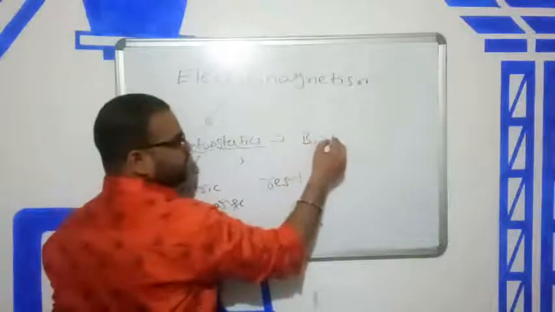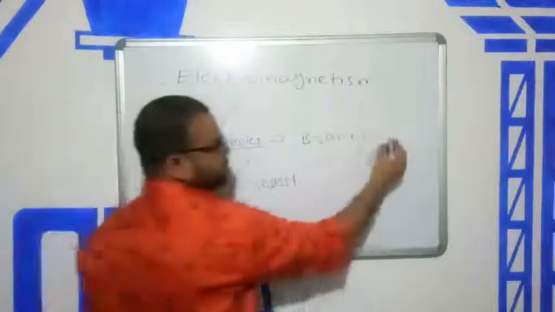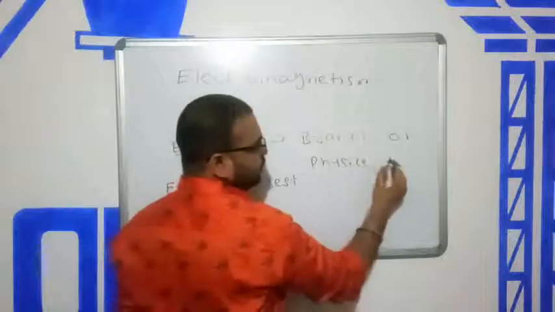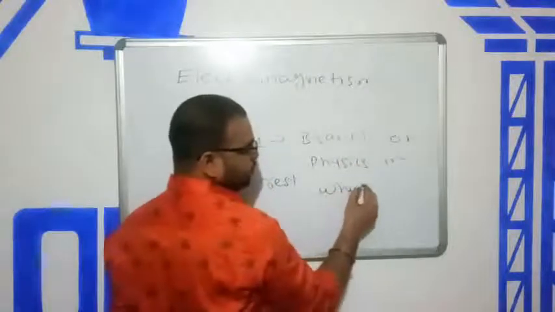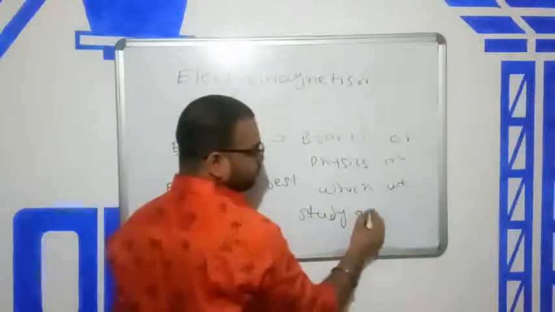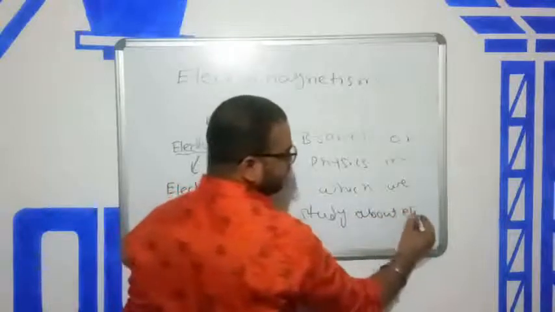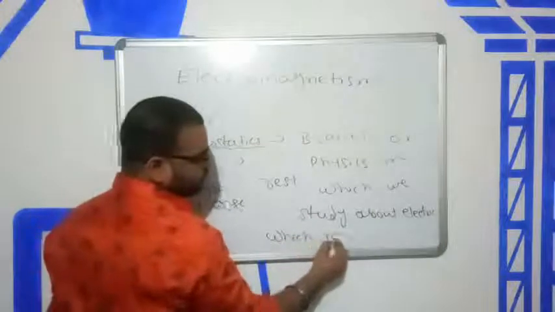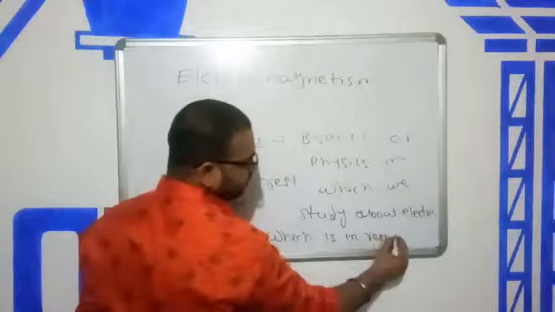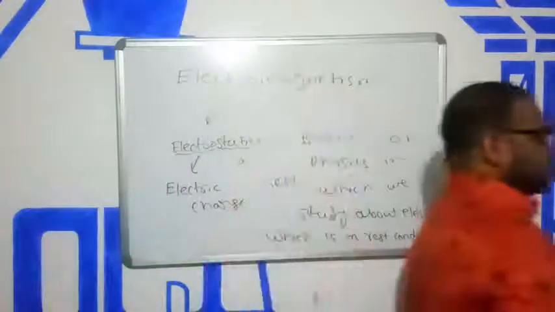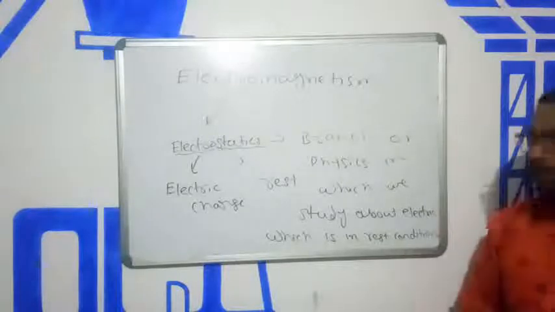Electrostatic is the branch of physics in which we study electric charge which is in rest condition.